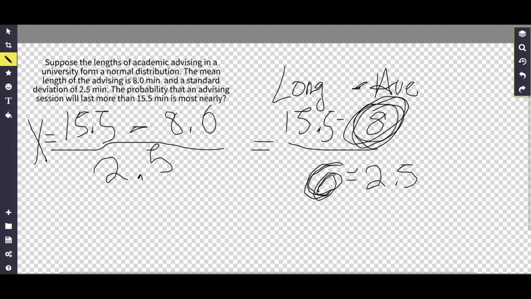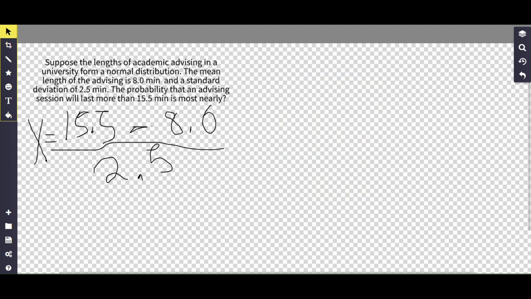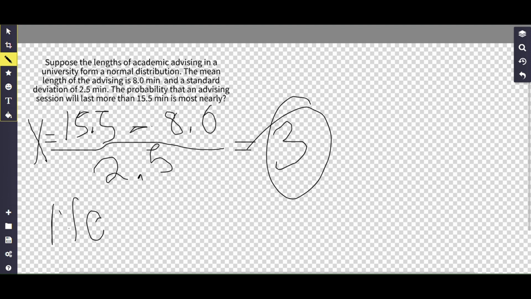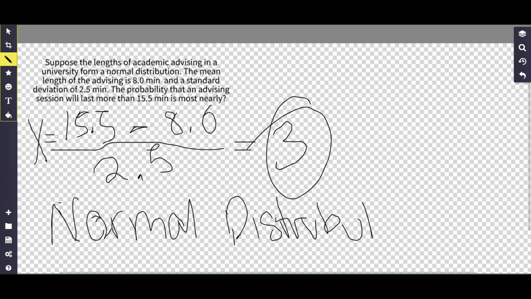Moving onward, let me clear the board here. What we need to realize is that this value gets you to the number 3. So what do we do with that number 3? There is something called a normal distribution table. If my mouth could keep up with my pen writing, that would be awesome. Normal distribution, and then the last word is table.